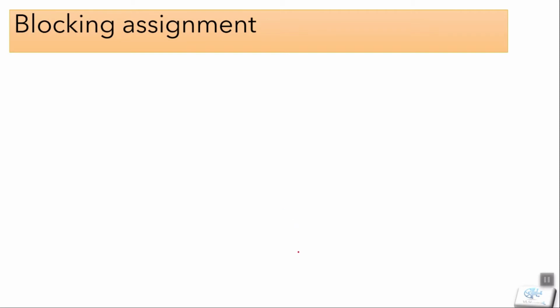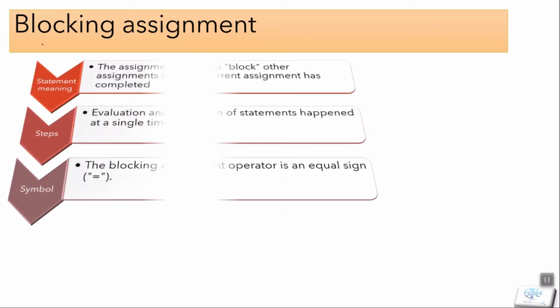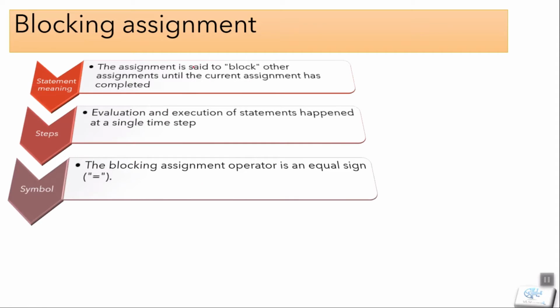The first thing is the meaning of blocking. Here it means that first of all, this statement will be executed, and the evaluation of the other statements will be blocked until this statement is completed. Means here the right hand side of our statement will be evaluated and assigned to our left hand side variable.